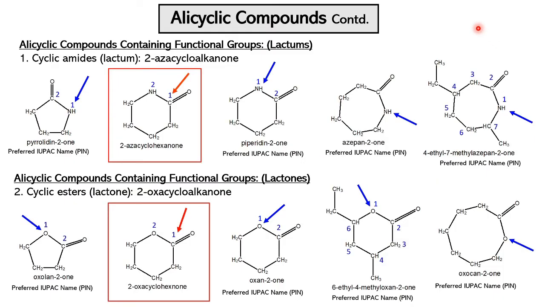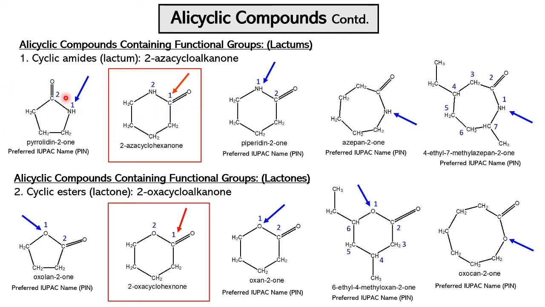Okay, let's continue naming lactams or cyclic amides first. The general name for this one is 2-aza-cycloalkanone. If you look at this molecule, we are numbering 1 to the carbonyl and 2 to the heteroatom nitrogen. So this molecule is like a cyclohexanone if there is a CH2 in place of NH. So we are naming like this. At second position we have nitrogen, that is aza. So 2-aza-cyclohexanone.